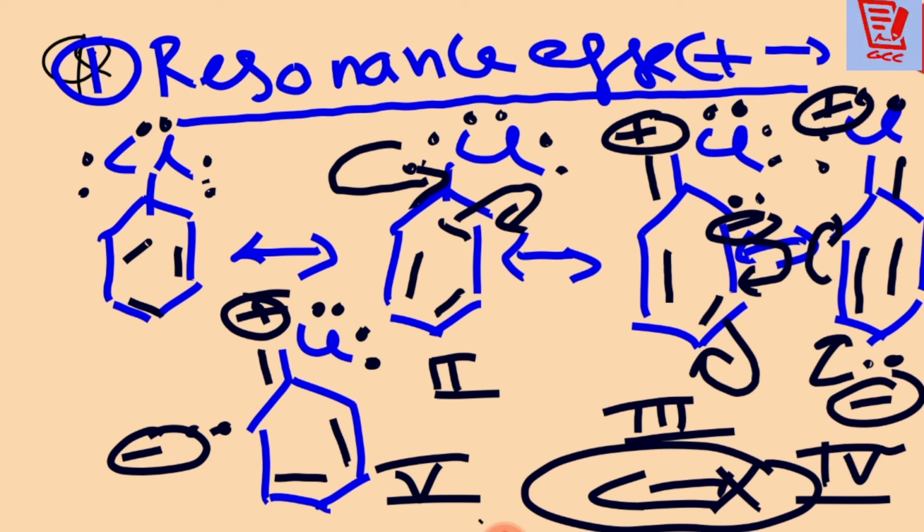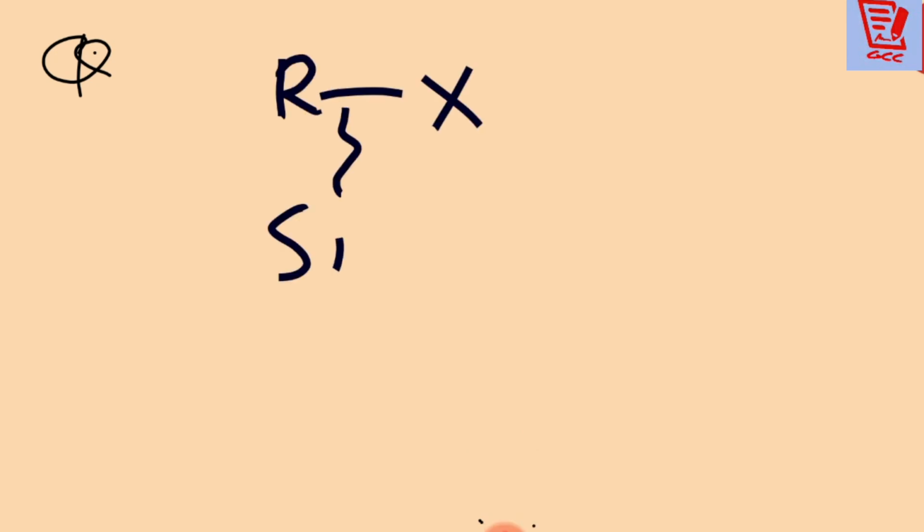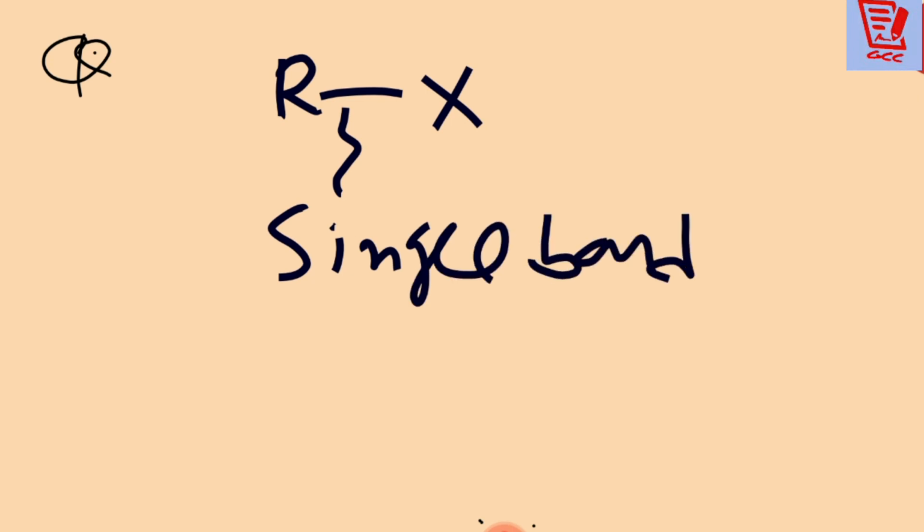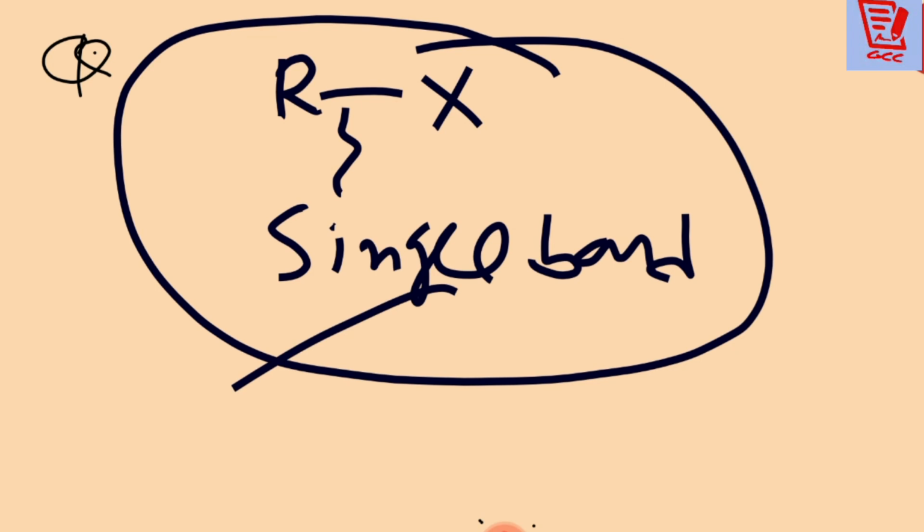That is why cleavage of the bond becomes difficult. But in haloalkane there is only a single bond, which can be broken very easily. So due to the resonance effect, in chlorobenzene there is partial double bond character, but in RX there is no resonance and only a single bond. That is why it is more reactive.